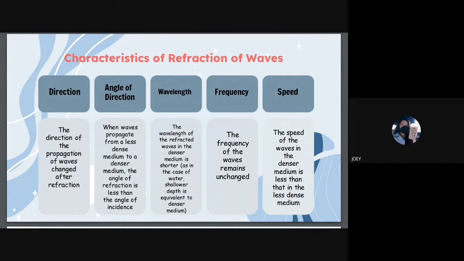The wavelength of the refracted wave in the denser medium is shorter, as the shallower depth of water is equivalent to a denser medium. The fourth is the frequency. The frequency of the wave remains unchanged. And the last is the speed. The speed of the wave in the denser medium is less than that in the less dense medium.